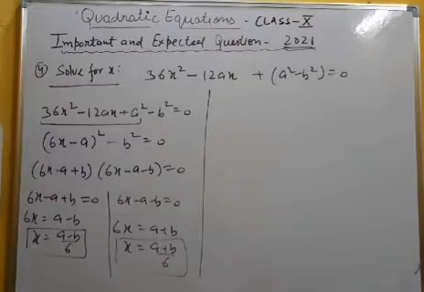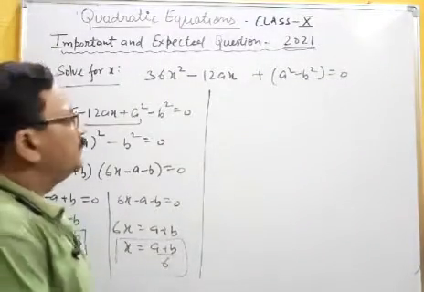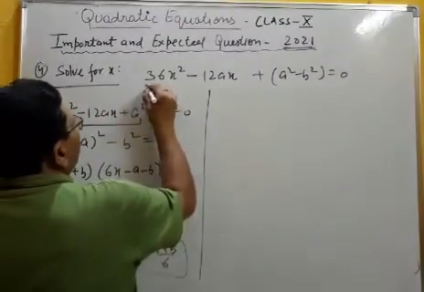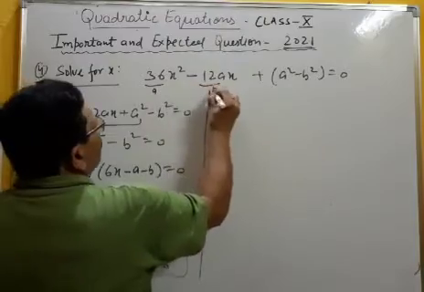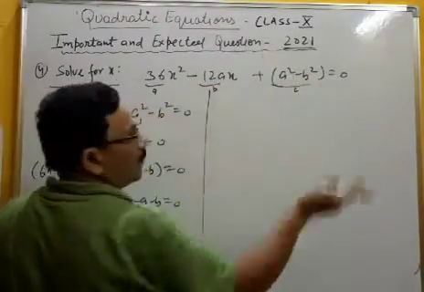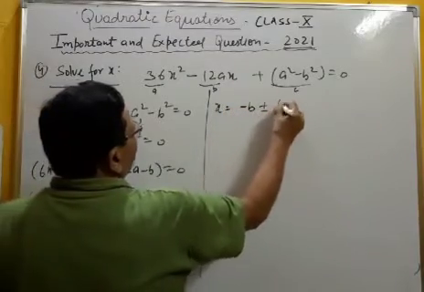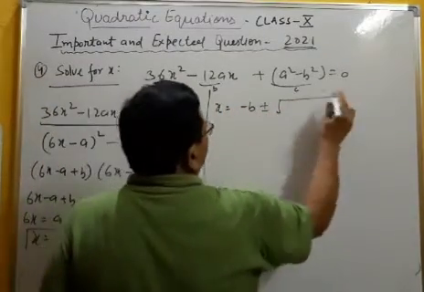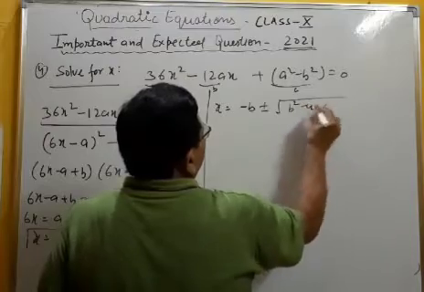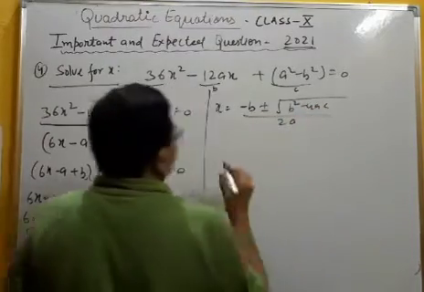Now the question arises, can it be solved by the quadratic formula? Why not? Now see, this is your A, this is your B, and this is your C. According to the quadratic formula, directly I am using x equal to minus B plus minus square root of B square minus 4AC upon 2A.